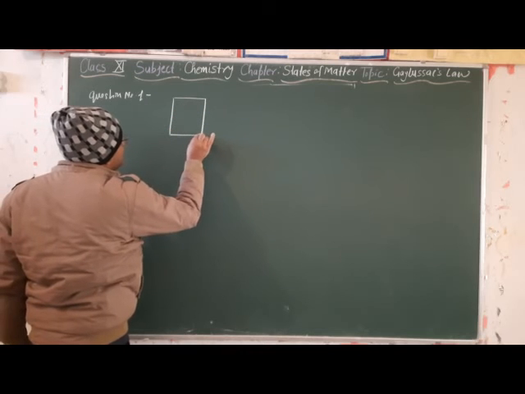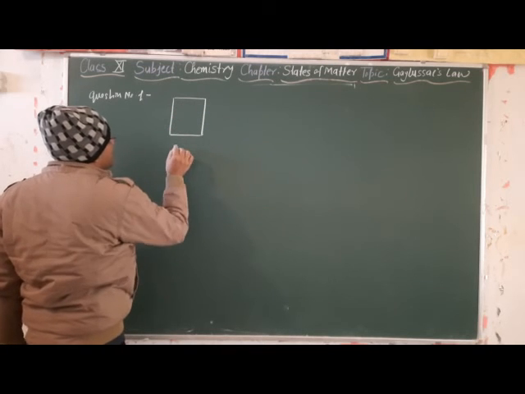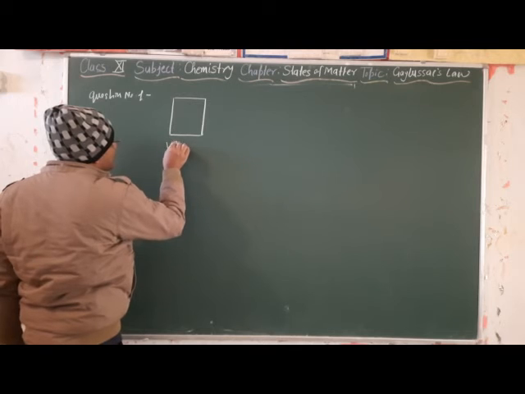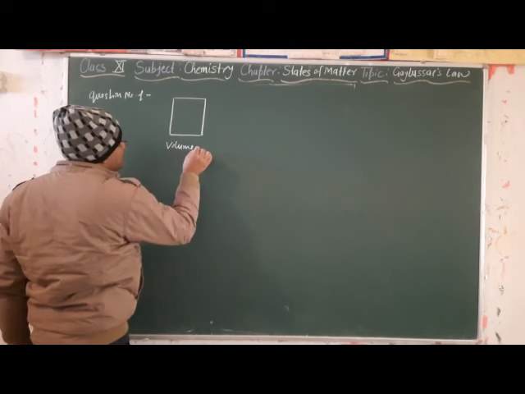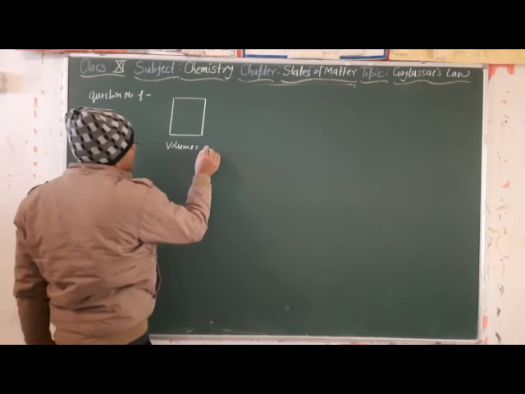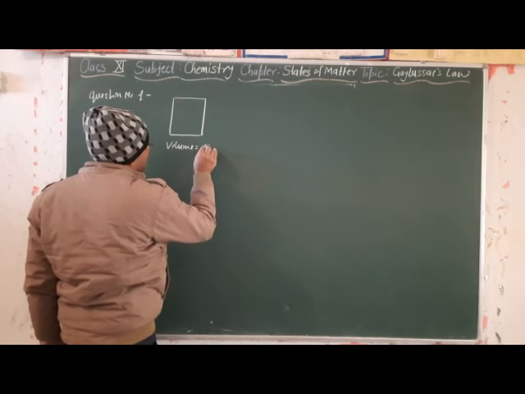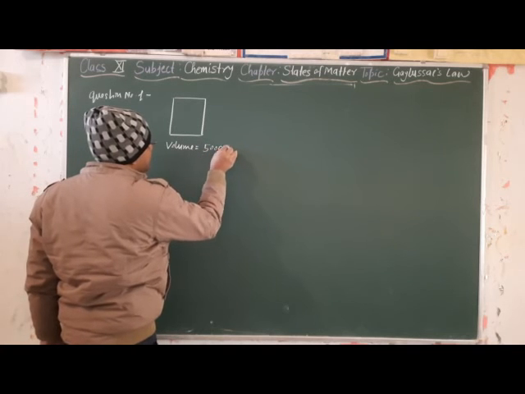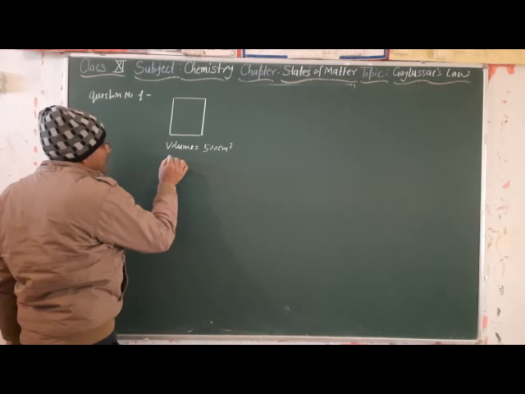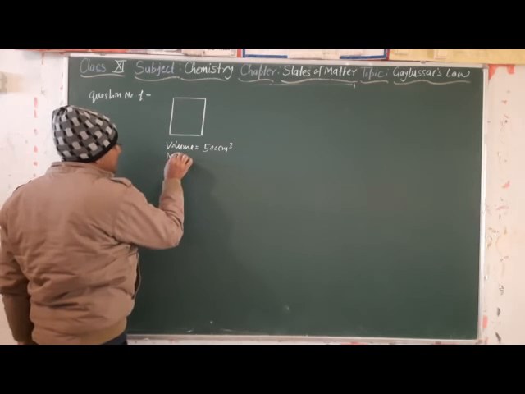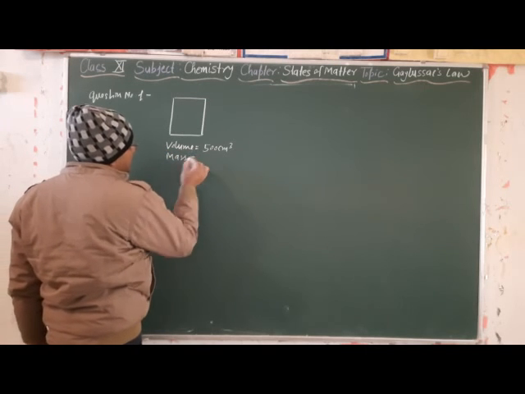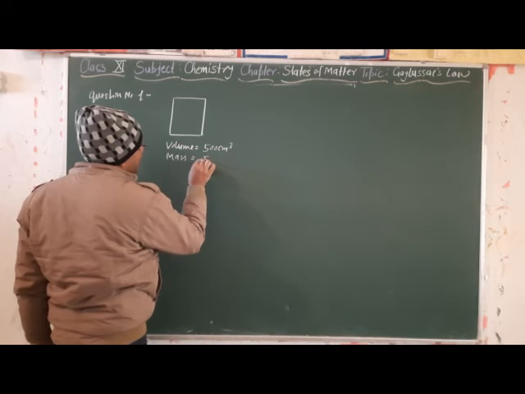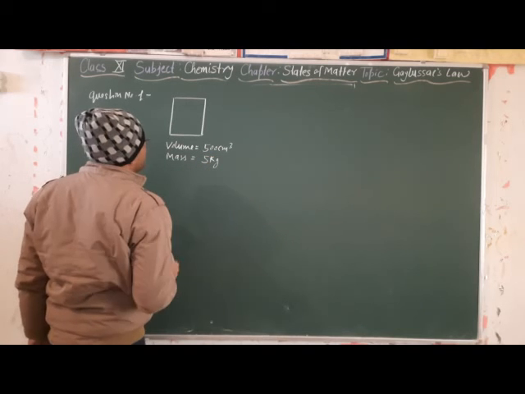In this cylinder, the volume is 500 centimeter cube, and the mass of the substance taken is 5 kilogram of any gas.